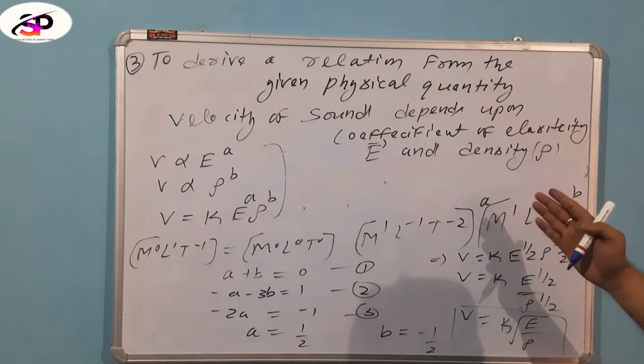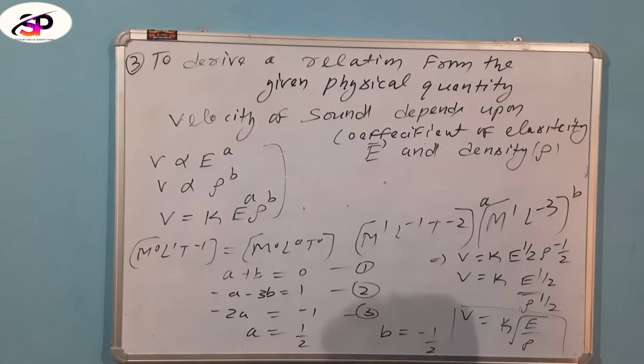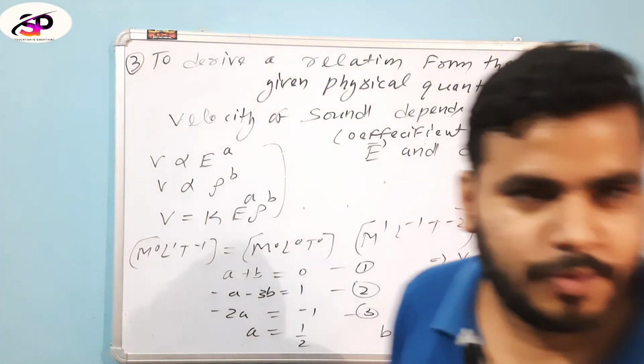This is the example of a derived relation from the given physical quantities, that is the third use of dimensional analysis.